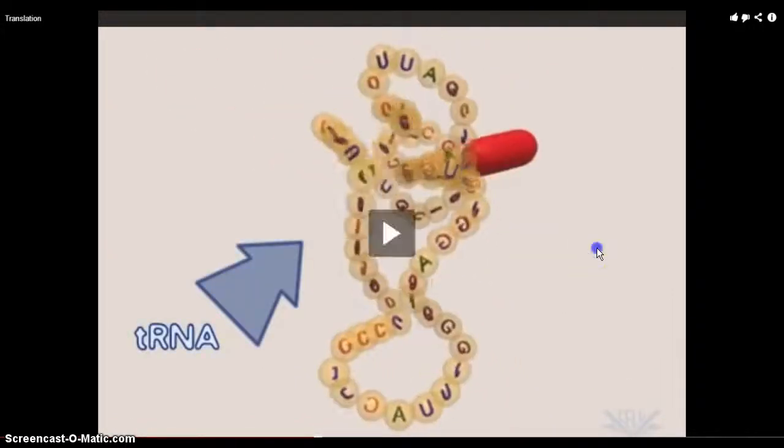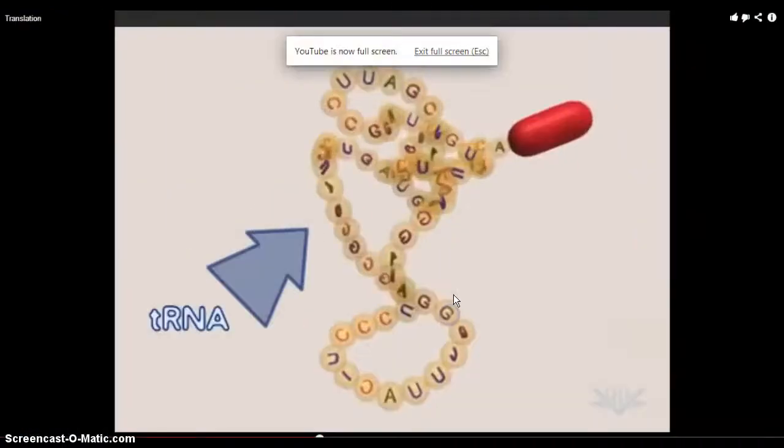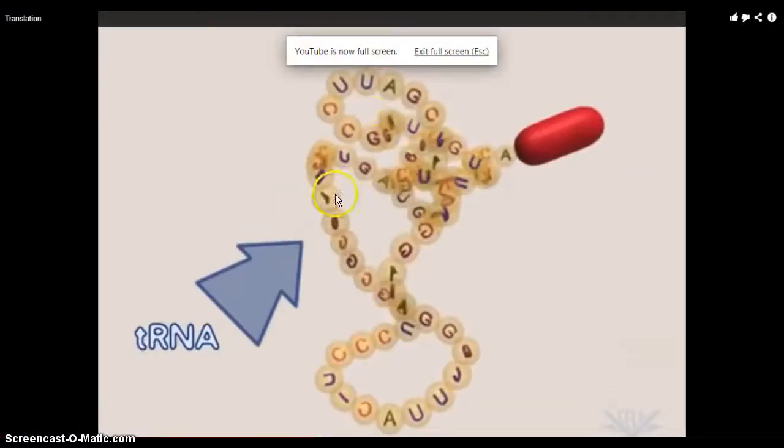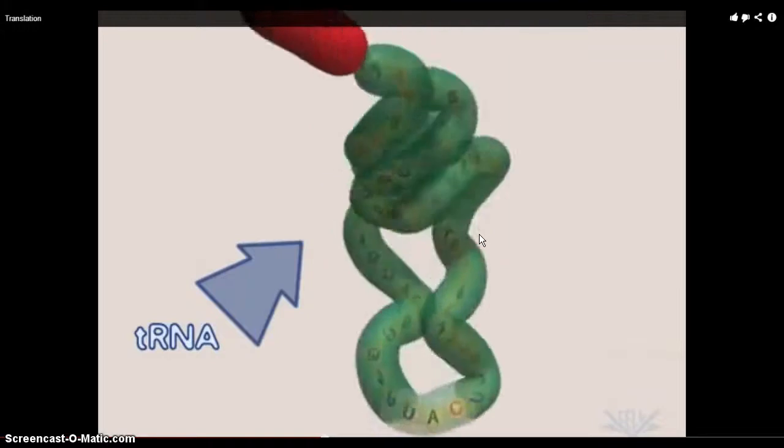Here we have a tRNA molecule. Okay. tRNA. Notice tRNA, RNA, it's a sequence of RNA nucleotides. Uracils, adenines, guanines. You don't have to worry about the production of that. What you do need to know is the anticodon and the amino acid. Really, the most important thing about the tRNA molecule is that it transfers amino acids. And the anticodon on the tRNA molecule will match with a codon on mRNA.